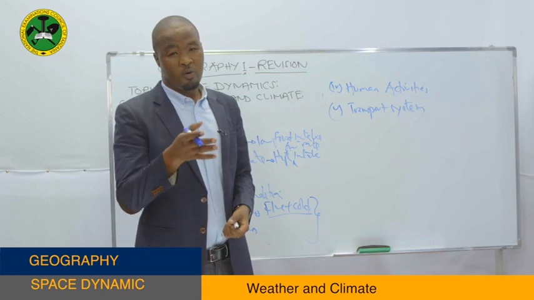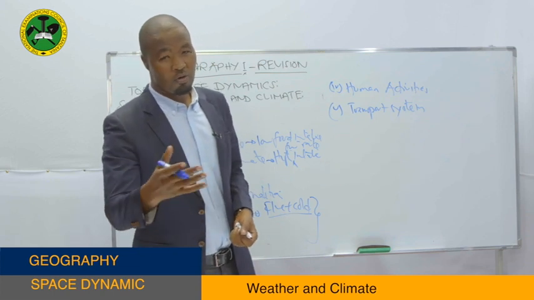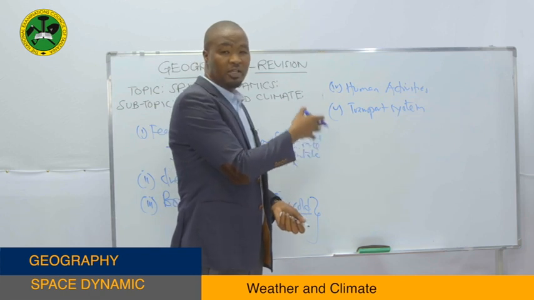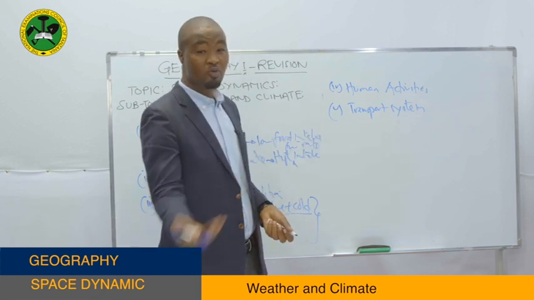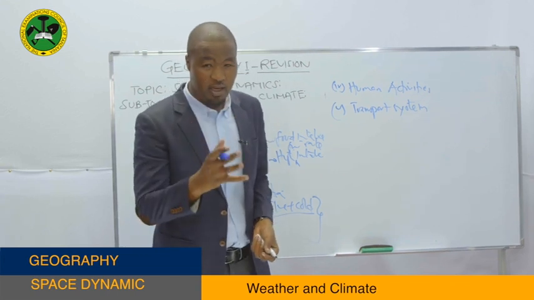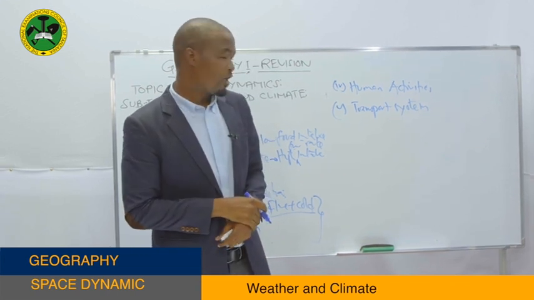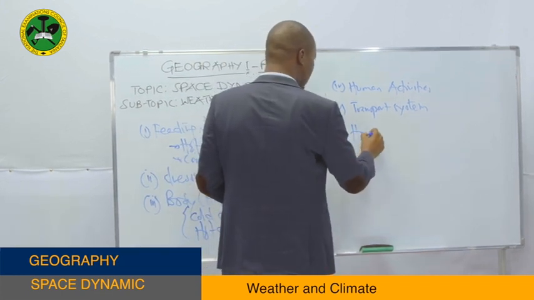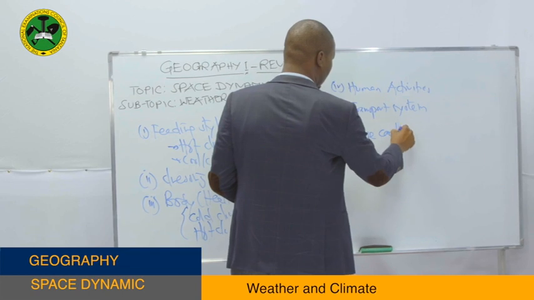So why do they use either land or air as a system of transport? It is because of what? Of the climate of that area. The climate has influenced them to use either water bodies as a system of their transport, or land and air as a system of what? Of transport. Then from there, we have house construction.